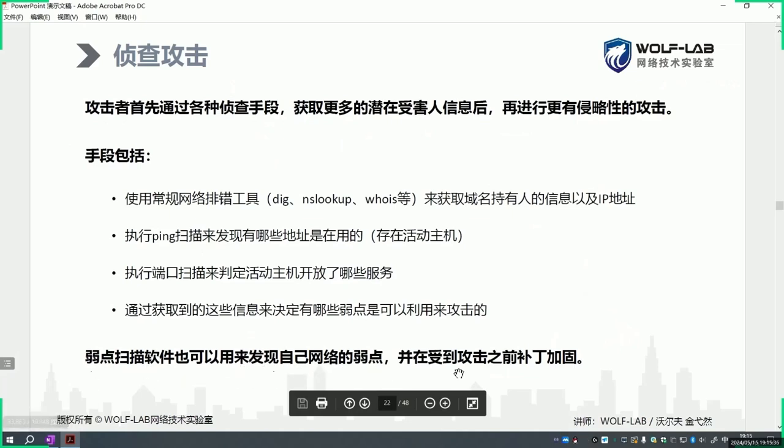Okay? With that in mind, if we aim to provide minimal services, we can also use these vulnerability scanning tools to take a look at our own networks, to see if there are some vulnerabilities, some weaknesses. In doing so, we can preemptively take some protective measures.